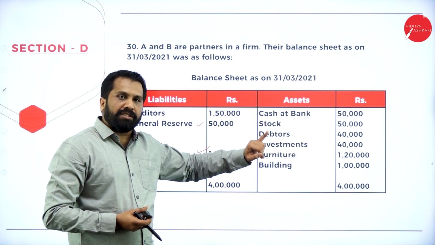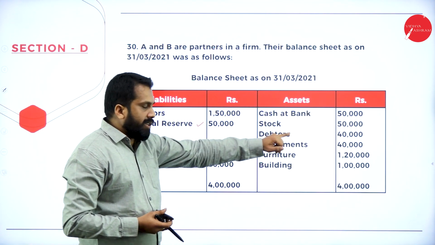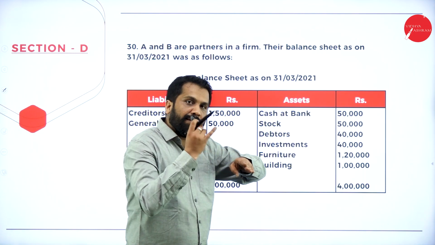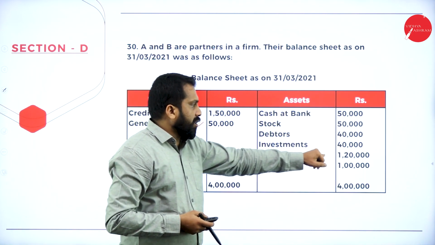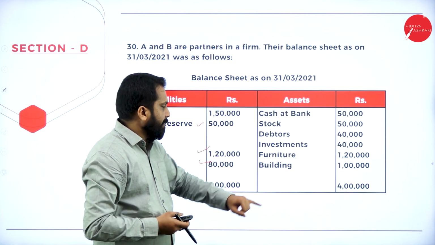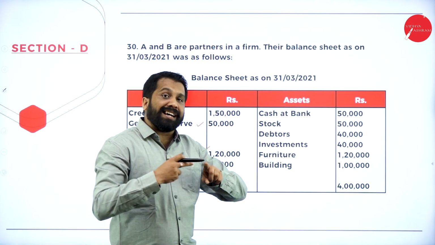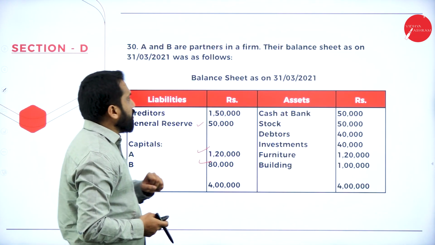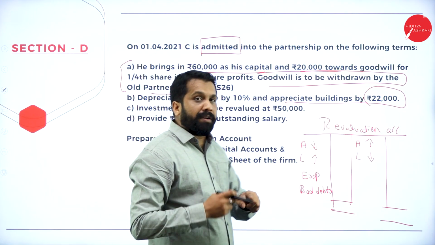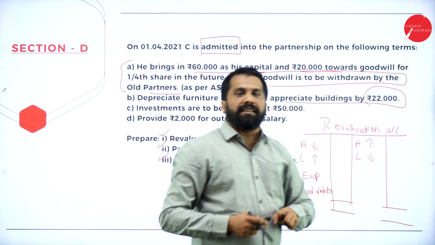Debtors, there is a change. Investment, yes, 40,000 is the old, but now how much is it? 40 plus 10, 50,000. Furniture 1,20,000, but there is a depreciation of 12,000, minus. Building 1 lakh, but there is an addition of 22. Everything you will get in the adjustment. Clear? So whatever changes happen, we have to revise that and write.